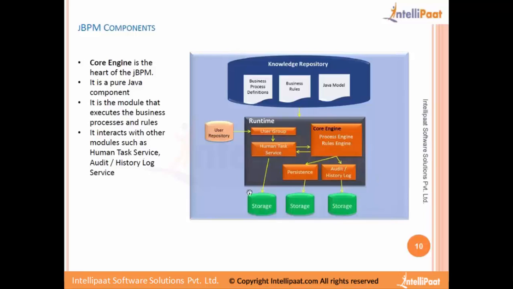And then the other pieces are persistence and audit or history log. These are the other two services that are used by the process engine. So the process engine interacts with all the main components that we have: the human task service, the persistence, and the audit or history log. Persistence is basically used whenever a process fails in between, then we need to kickstart the process in a different JBPM instance, or maybe in a different server itself.